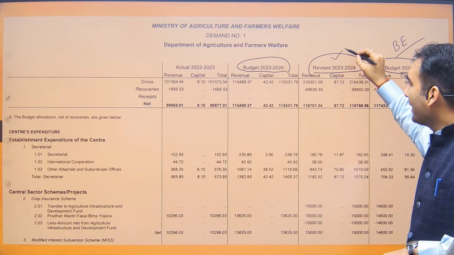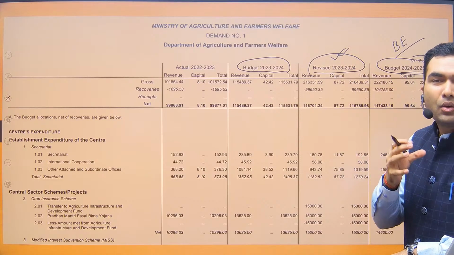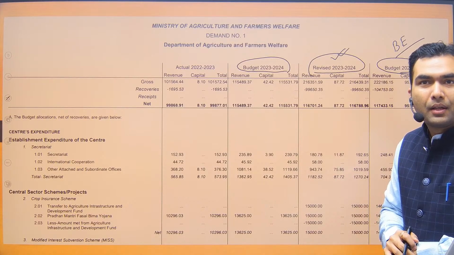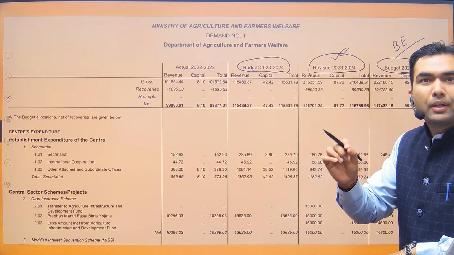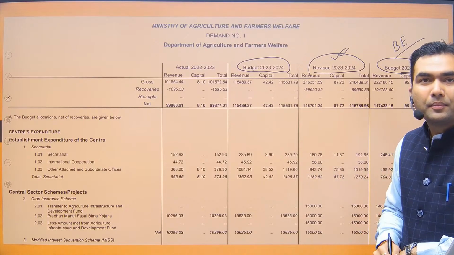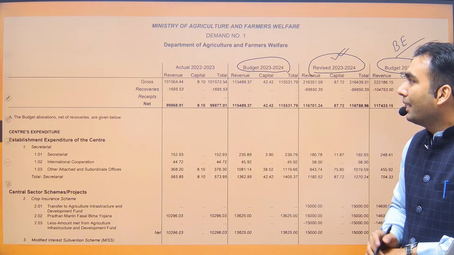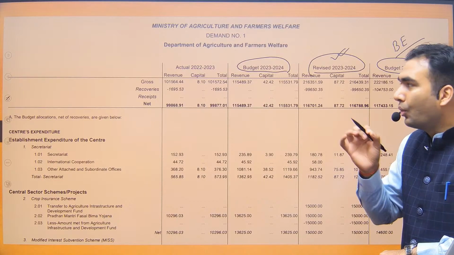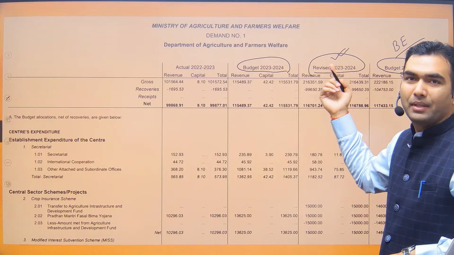Okay, but still as on today, even on 1st of February 2024, the financial year 2023-24 is not complete. That financial year is still going on. So that's why its actual numbers, the actual expenditure, would only be known in next year's budget.